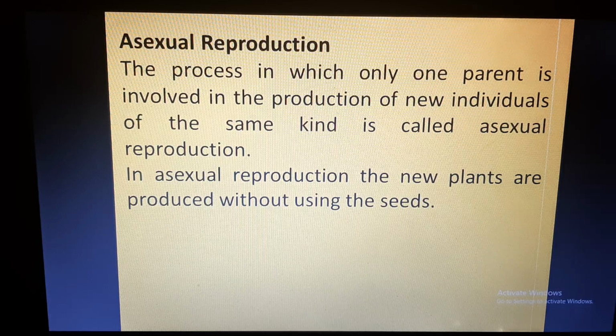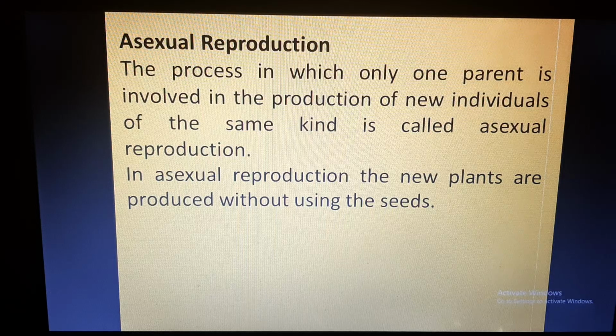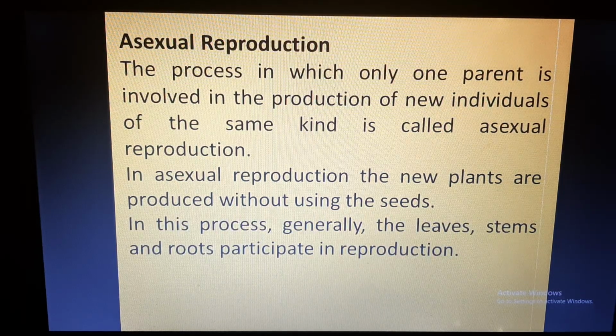When we discuss sexual reproduction in plants, we'll learn that flowers grow into fruits and fruits contain seeds. So basically seeds are part of sexual reproduction. In asexual reproduction, new plants are not produced using seeds. So if a plant is utilizing a seed in the production of a new plant, that means sexual reproduction is taking place. That means two parents are required or two gametes are formed.